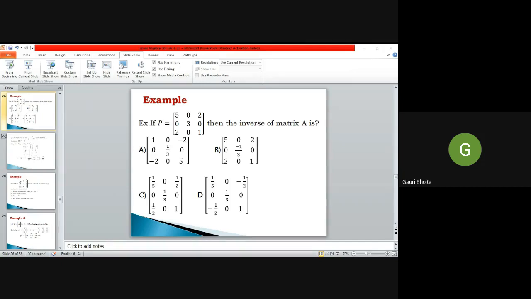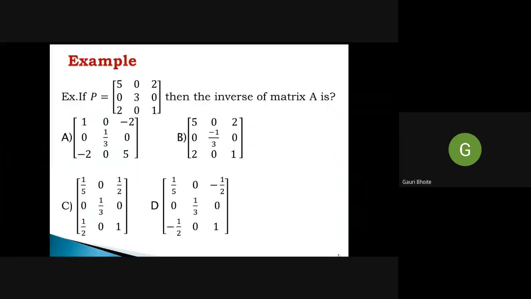Yes, many of you gave answer for the previous example. Option A. So has anybody given the answer?